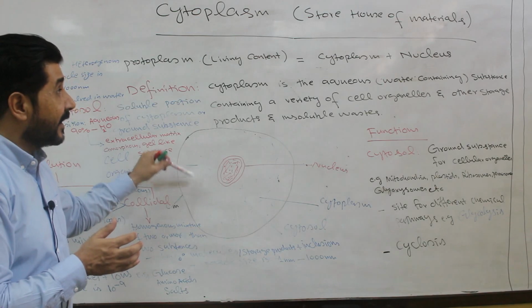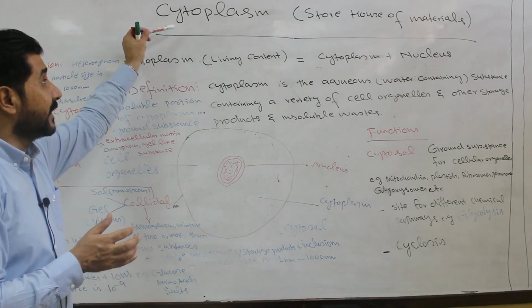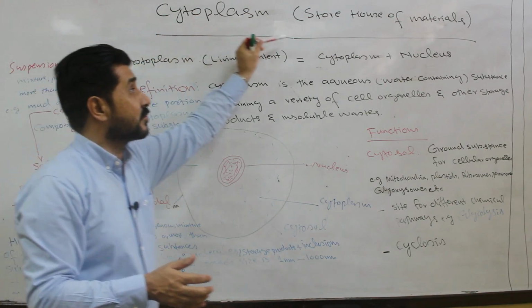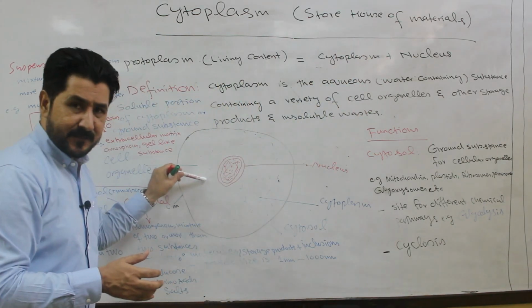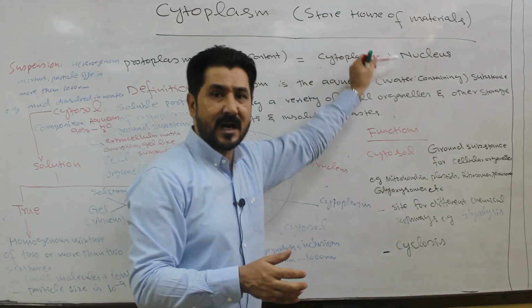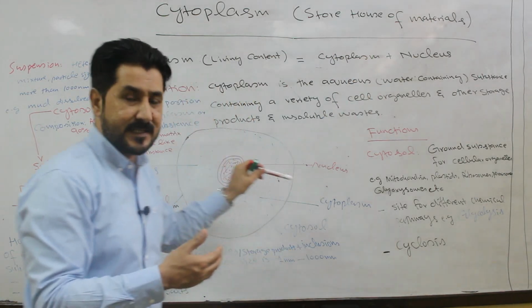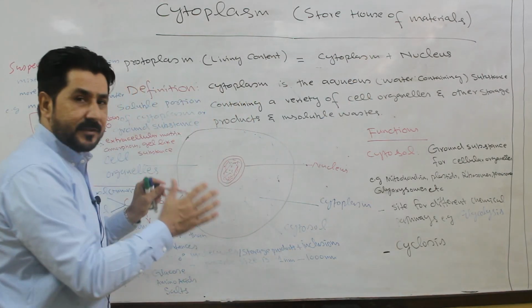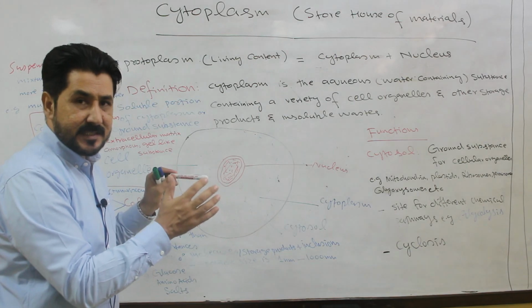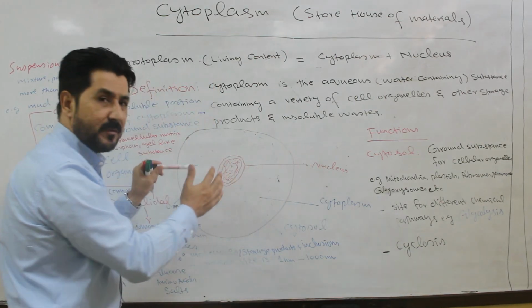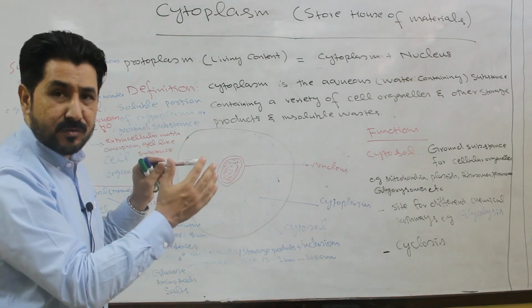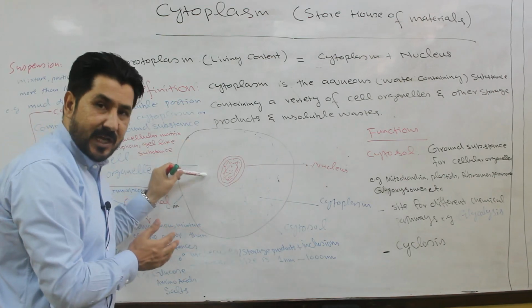That is why in the beginning I told you that cytoplasm is the storehouse of material. These materials may be useful or harmful. Harmful in the sense that after their synthesis, they will be excreted from the cells. But what will be their storehouse? The storehouse will be the cytoplasm.